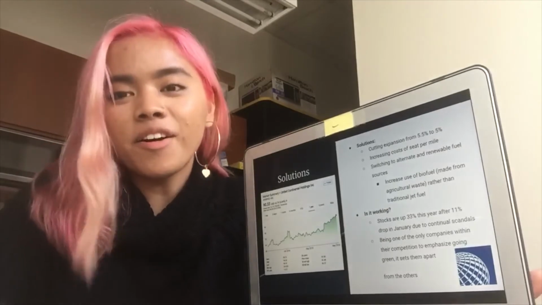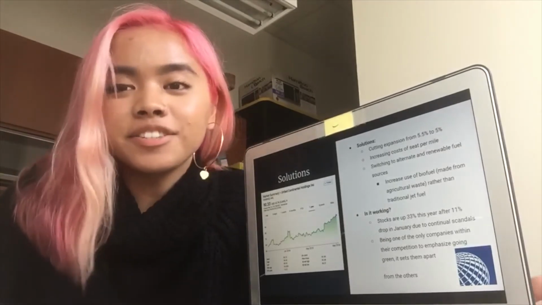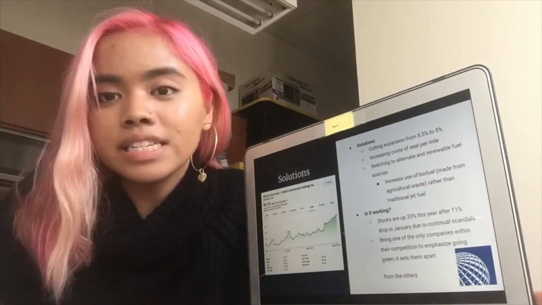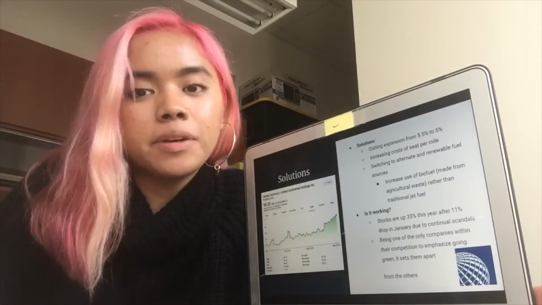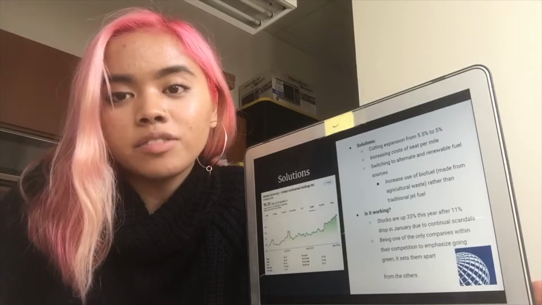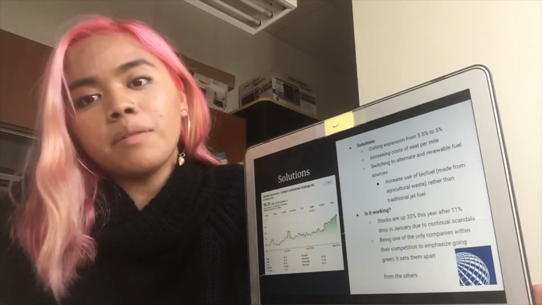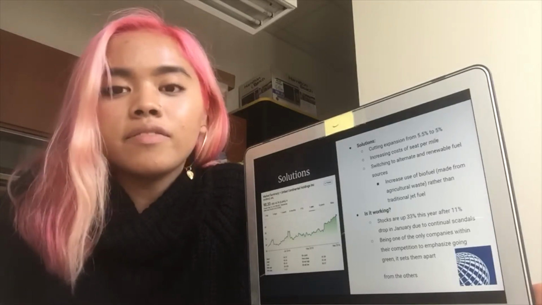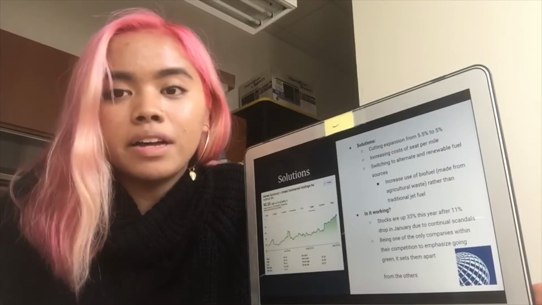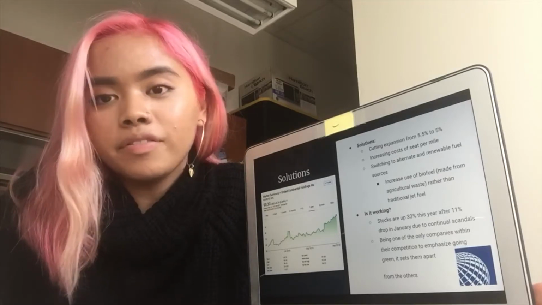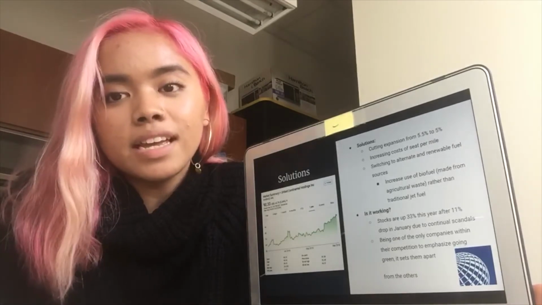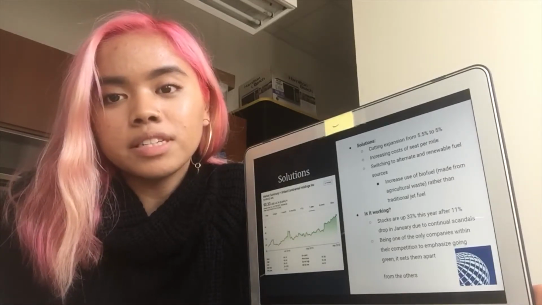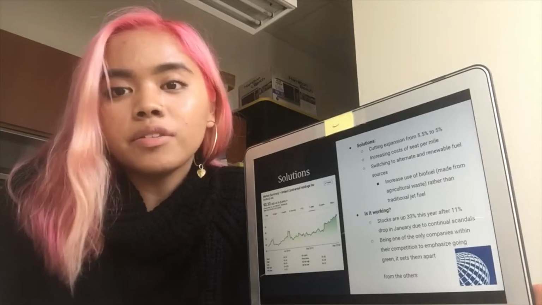Now that we've taken a look at all of United's scandals, another issue that they've had to deal with recently is the rising cost of jet fuel. This has forced them to make many changes to their budget. They recently have cut expansion costs from 5.5% to 5%. In addition, they've increased the cost of seats per mile as well as raised a couple of other fees for customers. On the other hand, they have made investments into renewable energy sources such as biofuel so they can eventually